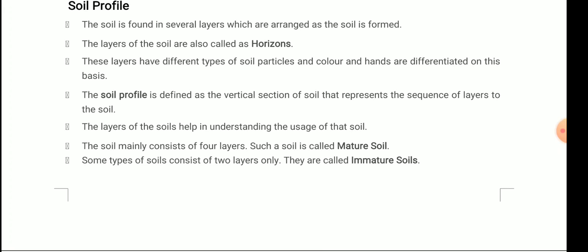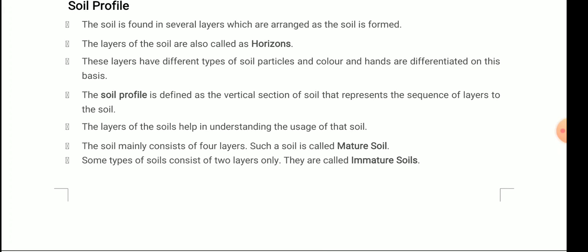The soil profile is defined as a vertical section of soil that represents the sequence of layers of the soil. If you dig deep inside, then on the vertical section you will see a sequence of layers, and that sequence of layers represents the soil profile. The layers of the soil help in understanding the usage of the soil.